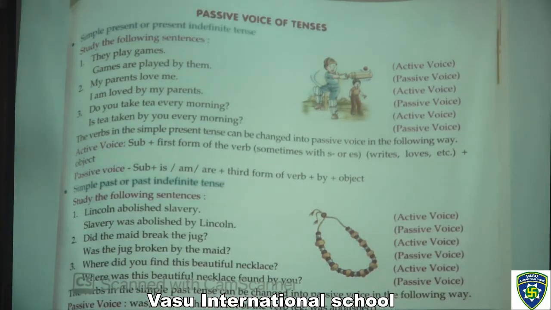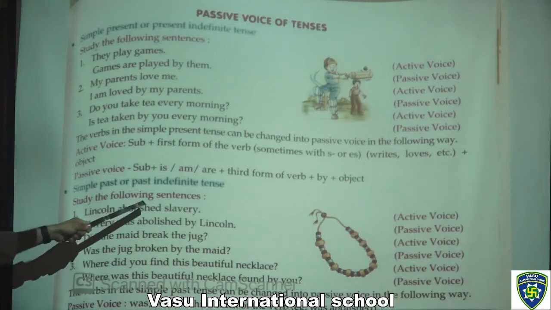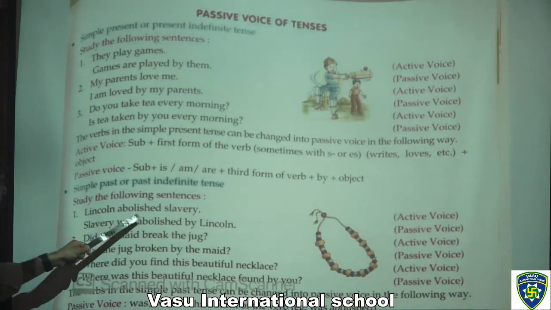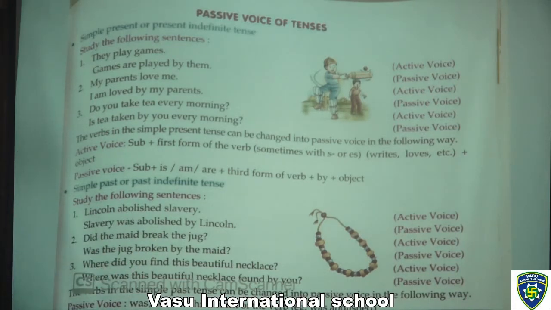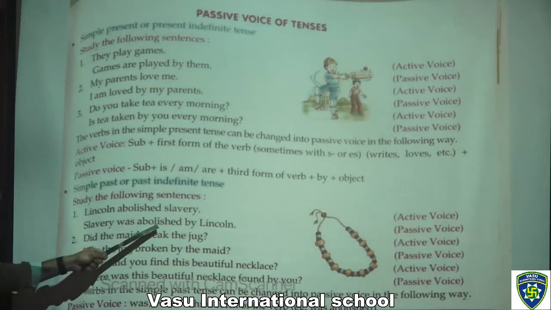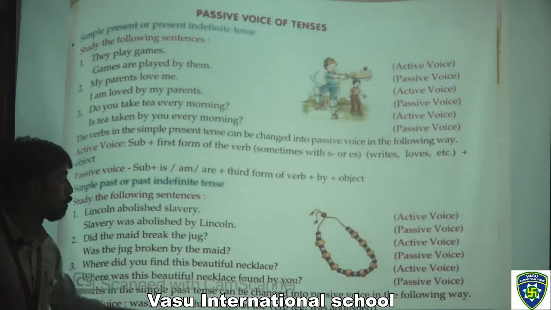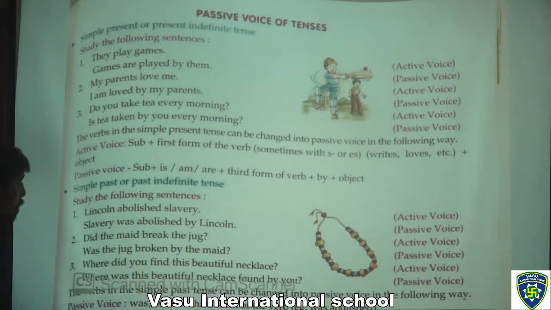Now in the simple past or past indefinite tense, study the following sentences. We have the examples here. For the first one: Lincoln abolished slavery. So that is active voice. Slavery was abolished by Lincoln. So that is passive voice. The rest of the examples you have to read on your own, and after that we have the formation of passive voice. So was or were plus third form of the verb, for example, was abolished. So that is passive voice. We will go to the next page now.